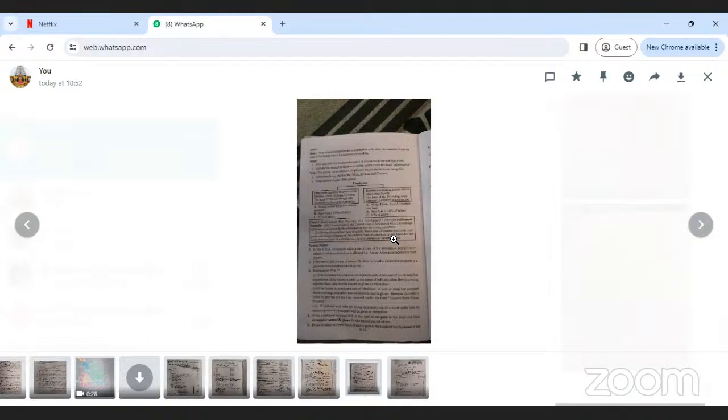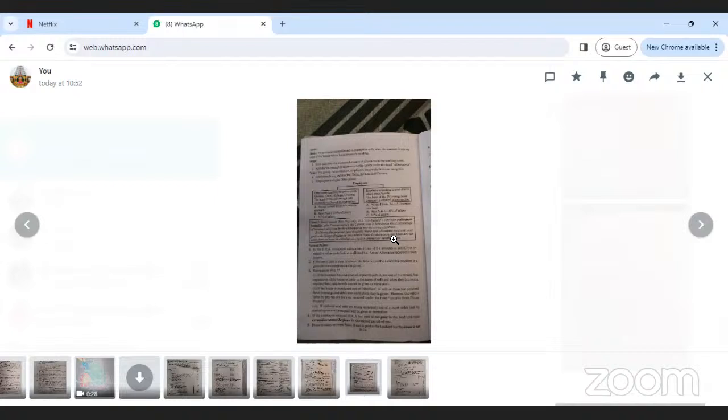First short questions. How many questions in that section? 10 questions. Out of 10 we have to do 5. Each carries 20 marks.